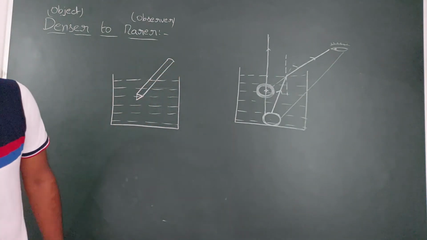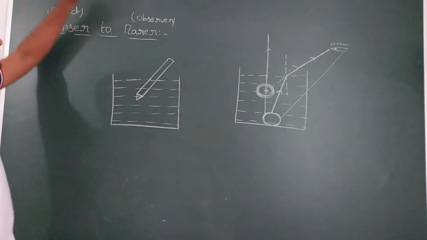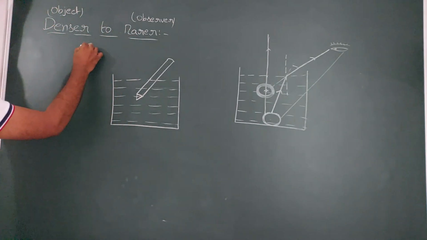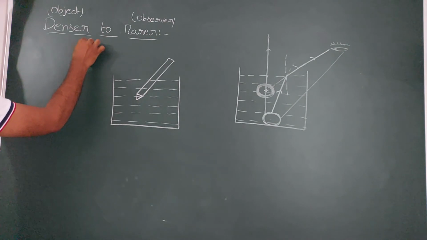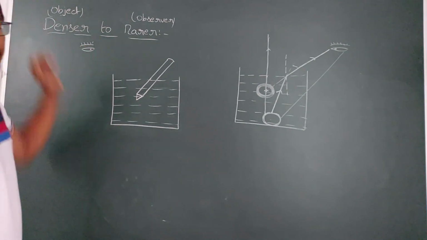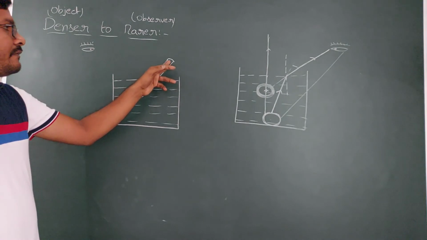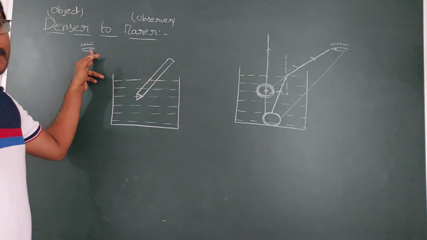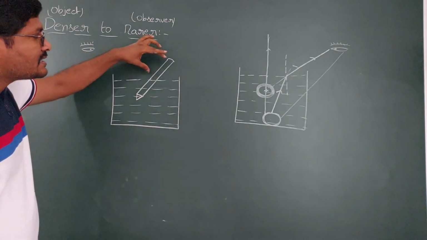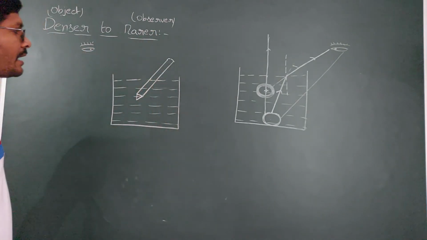You are seeing from here, the observer is here. The rays from the part of the pencil in the rarer medium, where the observer is also in the rarer medium, have no refraction. This part appears the same.